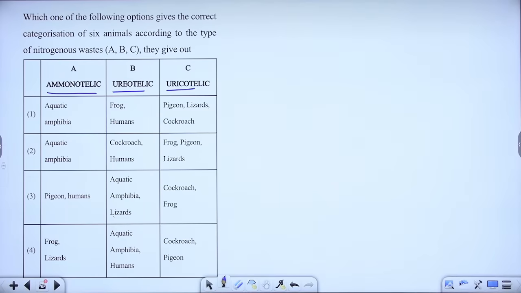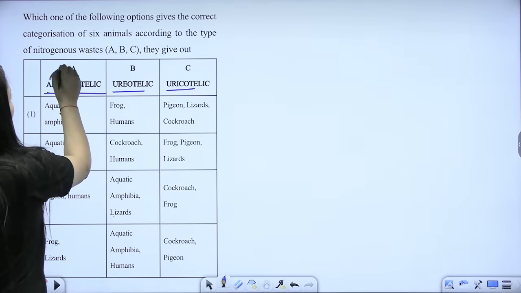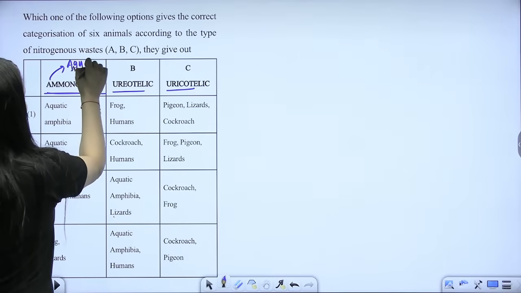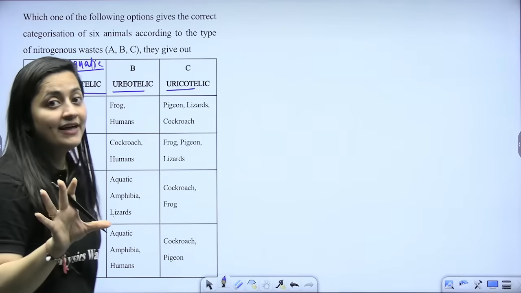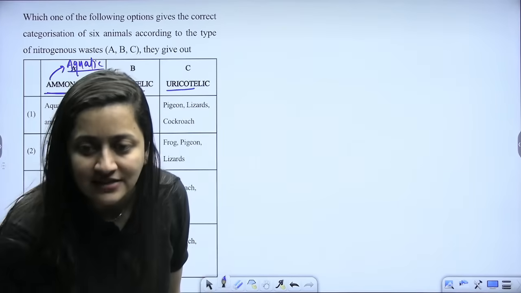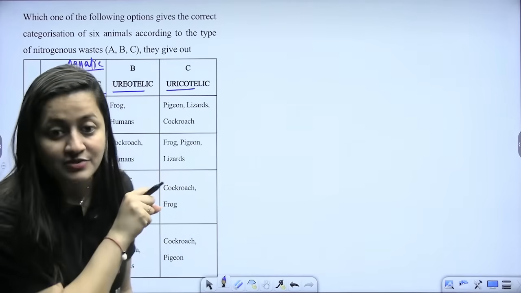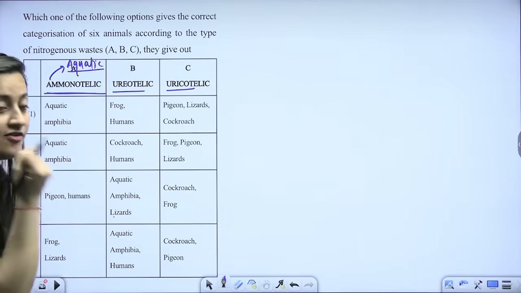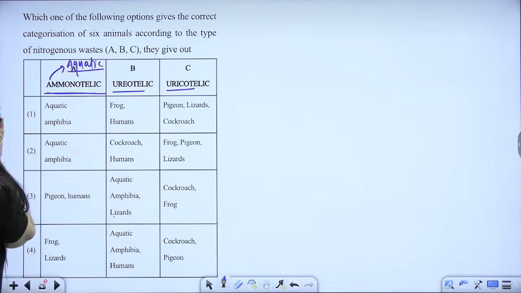Yes, everyone, which one is correct? So, ammonotelic, ammonia, A for aquatic. You know it very well, right? Only aquatic organisms are capable of affording ammonia as the nitrogenous waste because it takes a lot of water.